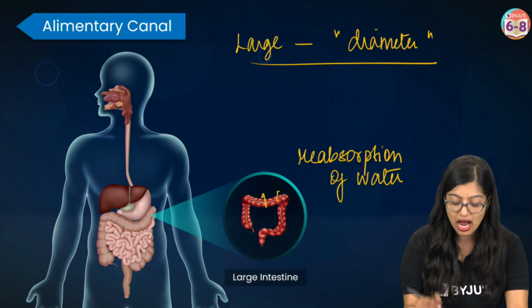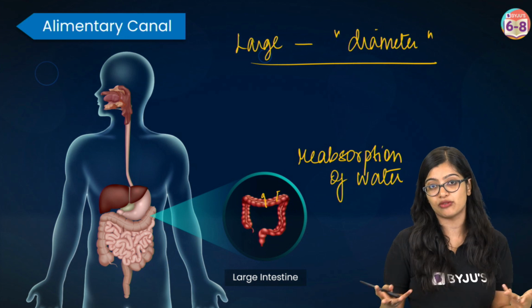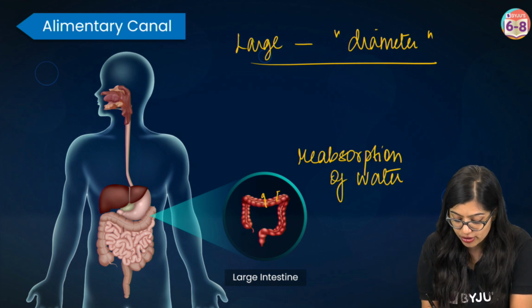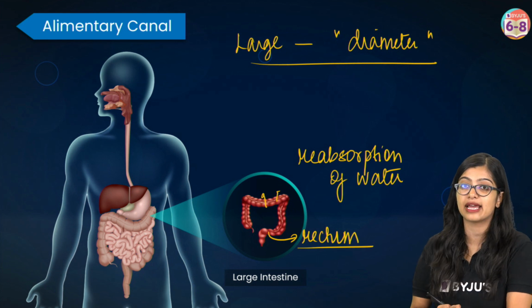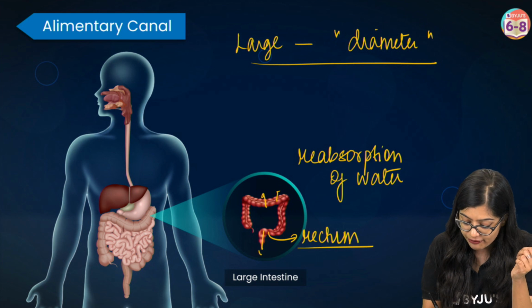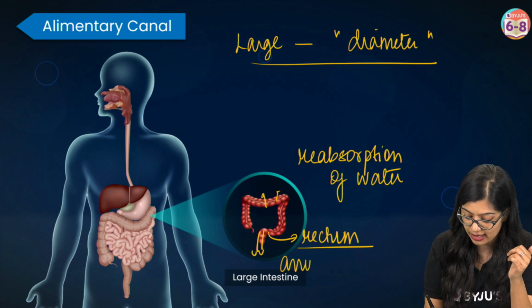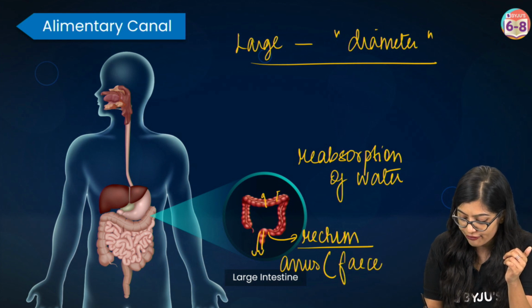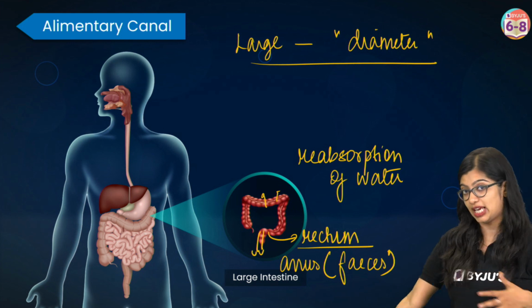And whatever undigested food is there, parts of the food that our body is incapable of digesting, will then move on to the rectum, right? So the rectum is a part of the large intestine where the undigested food is briefly stored, and then finally it is egested out of the body through the anus in the form of feces, right? So we get rid of it and we call this process defecation.